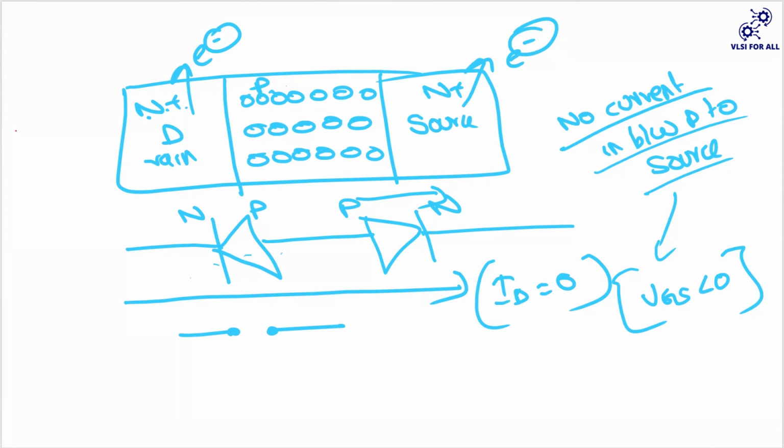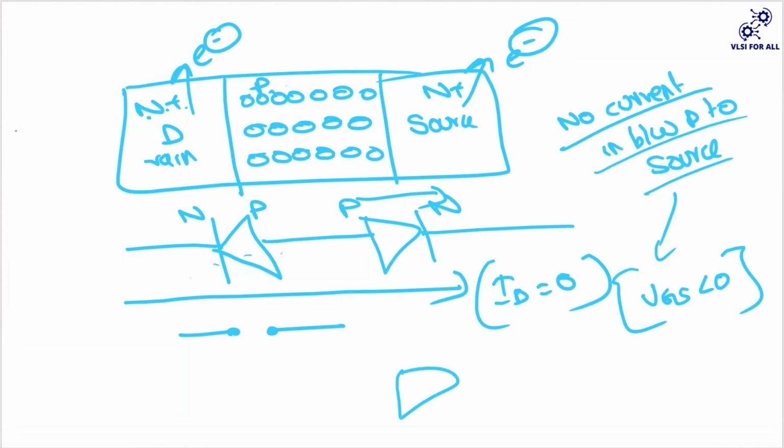You can say, but can you say that here there is any current flow? That is the point I want to make here. I just don't want to make any kind of BJT point here. I wanted to say that there is no current flow between this drain and source. So that is my point here.